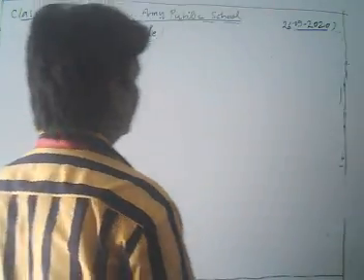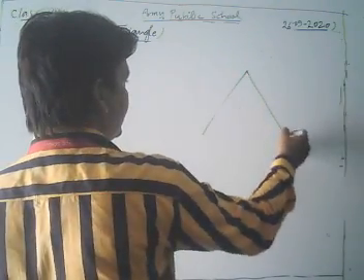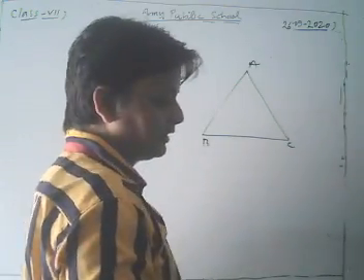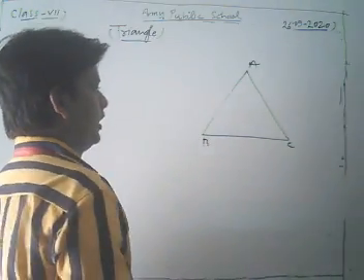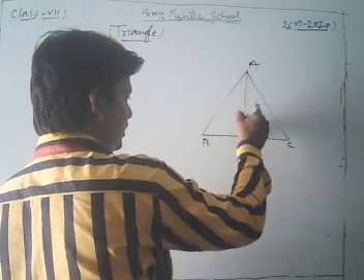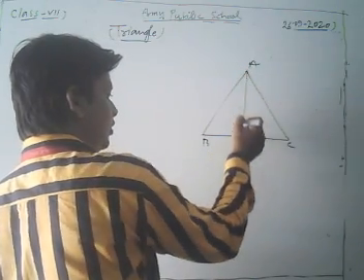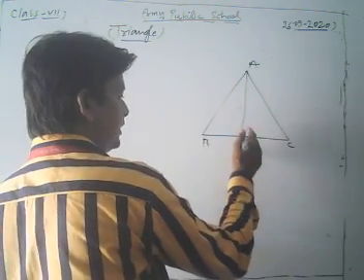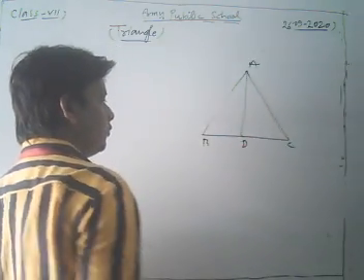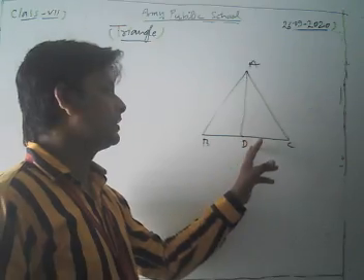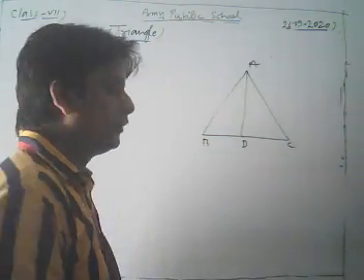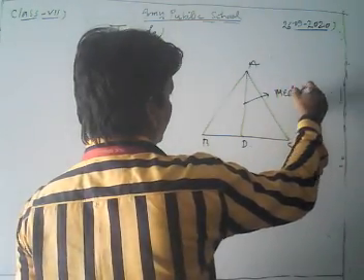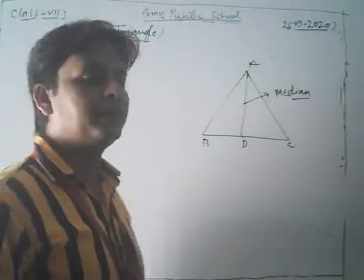One important property related to triangle is median and altitude. Suppose that ABC is a triangle, then what is the median? Dear students, if we draw a line through the vertex A to its opposite side, and that line segment intersects the side BC at the midpoint of BC, here D is the midpoint of BC, then AD is called the median.